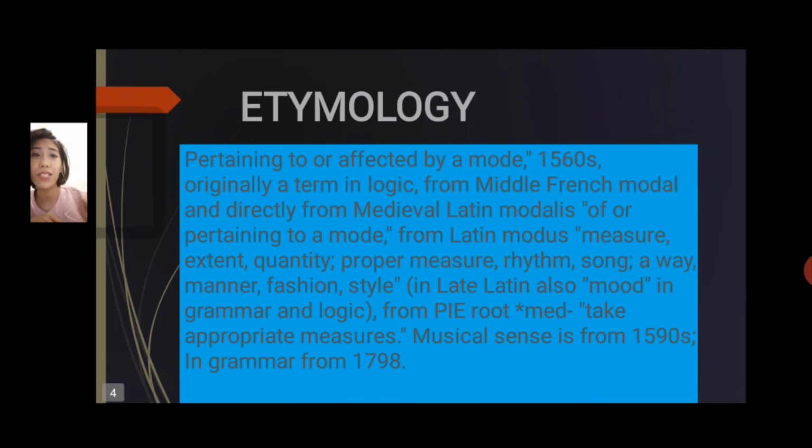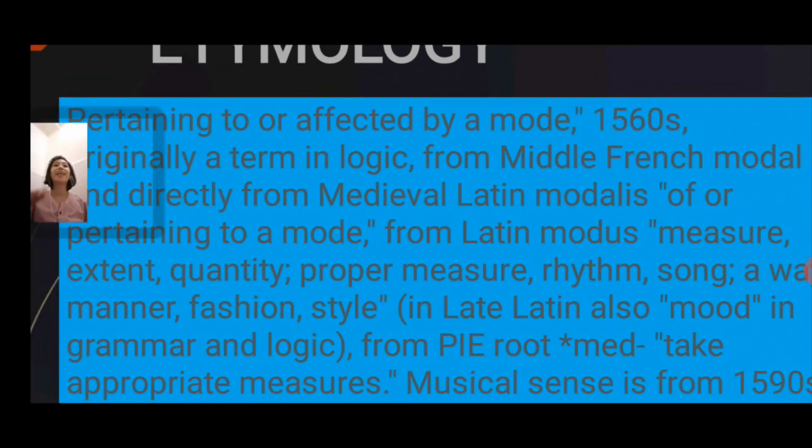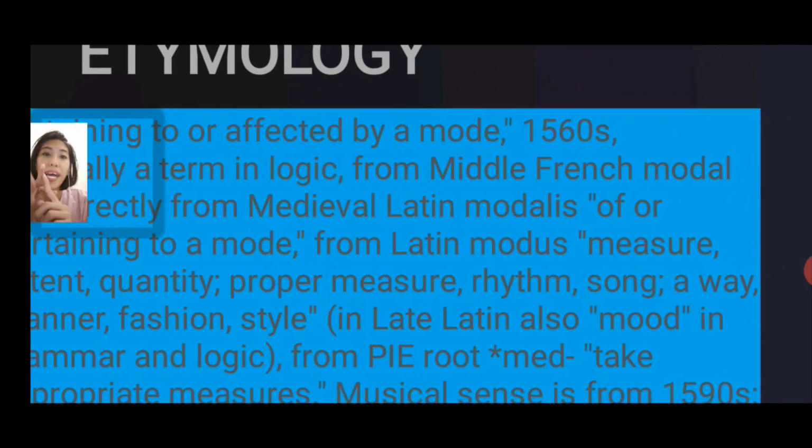Let's know first the etymology of the word modals. Modal: pertaining to or affected by a mode. From the 1560s, it was originally a term in logic, from Middle French modal and directly from medieval Latin modalis, of or pertaining to a mode, from Latin modus, which means, listen to this, measure, extent, quantity, proper measure, rhythm, song, manner, a way, fashion, and even style.